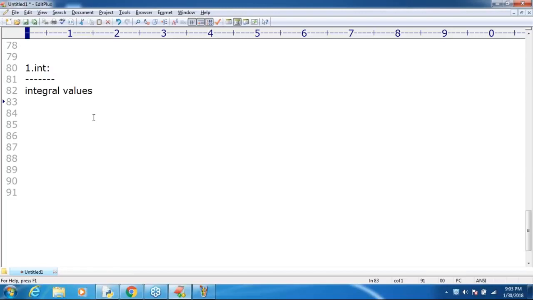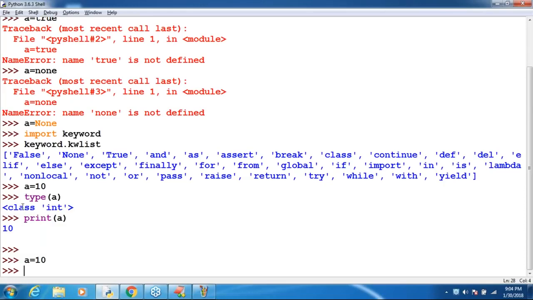Integral values mean numbers without a decimal point, something like 10, 20, 30, or 100 or 1000. Those numbers are by default considered int data types, integral types. In Python we represent them using int only. I covered this already. A is equal to 10. If I print type of a, what answer do we get by default?